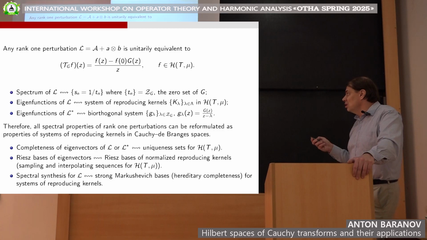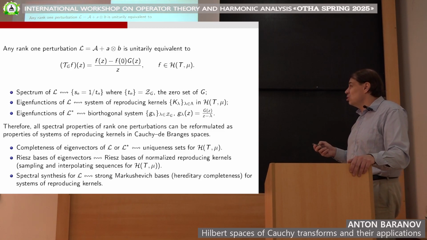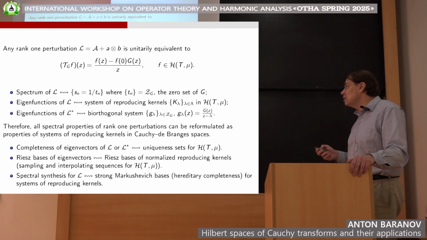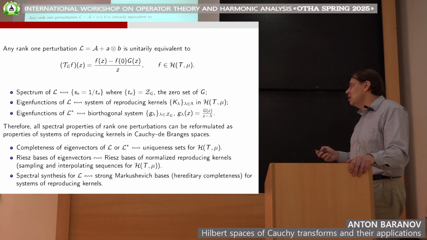So all our questions about eigenvectors of our operator L can be restated in terms of reproducing kernels in the Cauchy transform spaces. For example, completeness of these eigenvectors corresponds to completeness of the system of reproducing kernels, which exactly means that we have a uniqueness set for the space H of T mu.